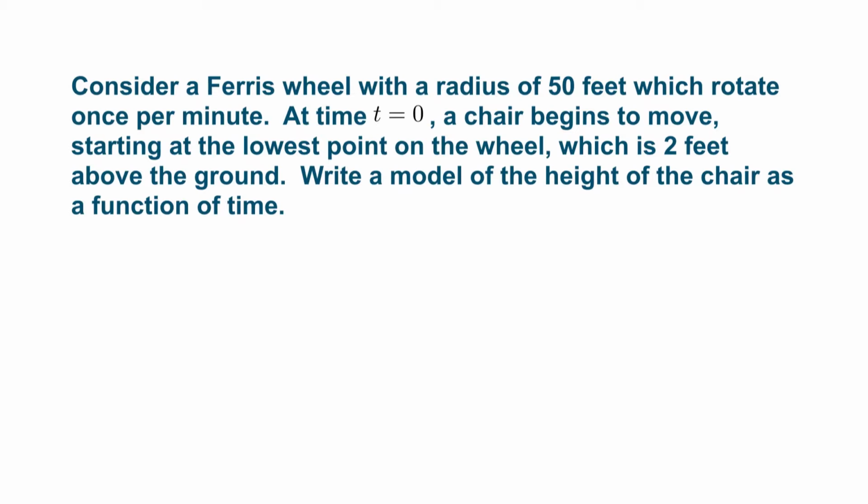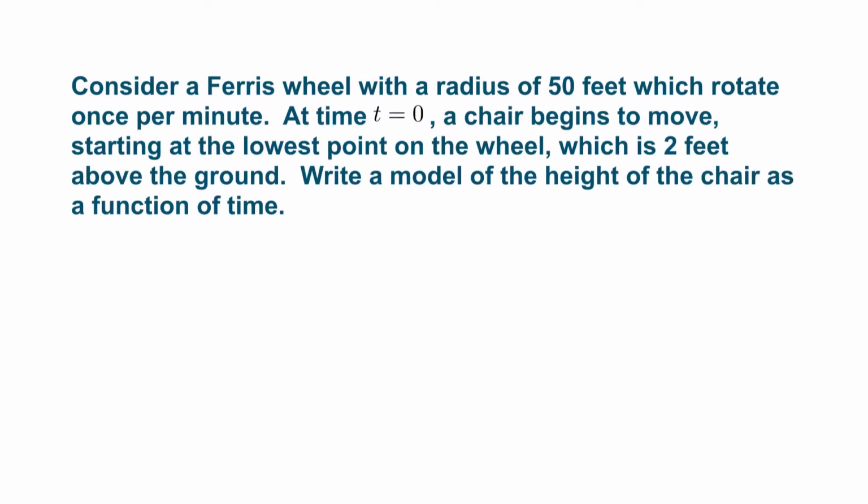So our first question is, why is this reasonable to cover in submodule 5.3? Why is it reasonable to use a trigonometric model here? Well, remember, the most salient aspect of a trigonometric model is the fact that it is periodic. So it models phenomena that repeat themselves. Does this make sense here? Well, sure. A Ferris wheel starts at the bottom, goes to the top, then goes back to the bottom, and then repeats. So it's following the circular loop, which means that the periodic function is reasonable for this.